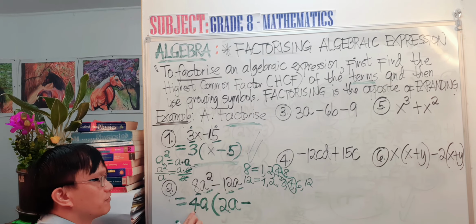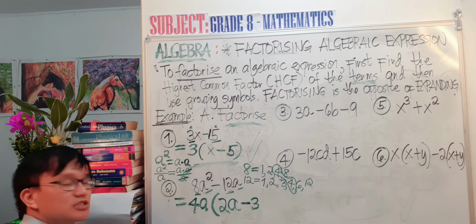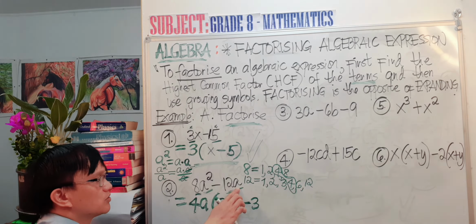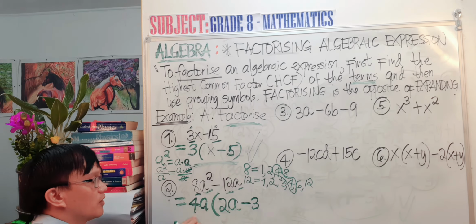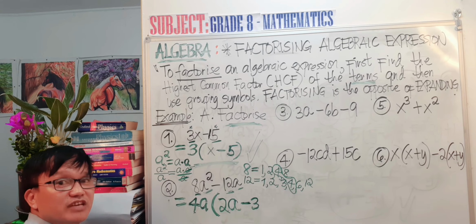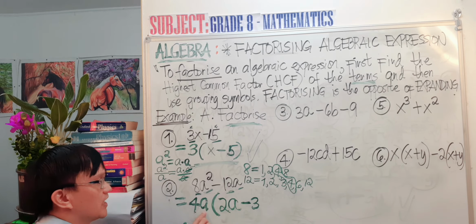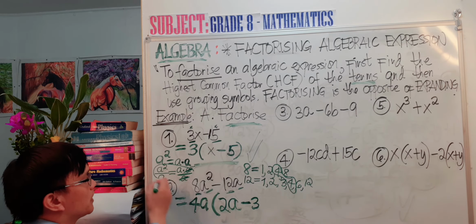12 divided by 4 is 3. Okay, 12 divided by 4 is 3. And then what happened to A divided by A? The operation here, when you are now going to get the terms here, is division. So A divided by A. So it's just like what I have shown you about this.